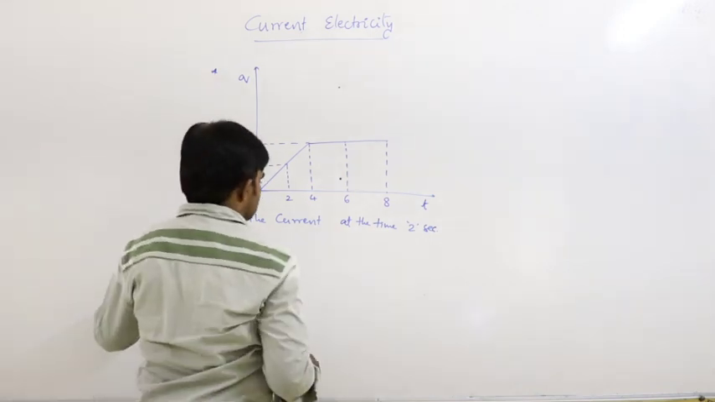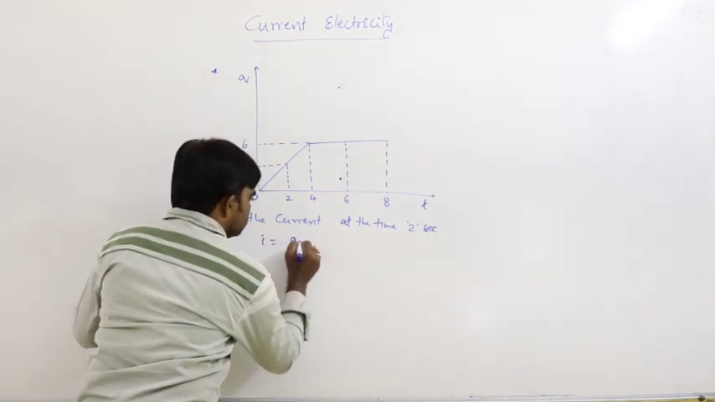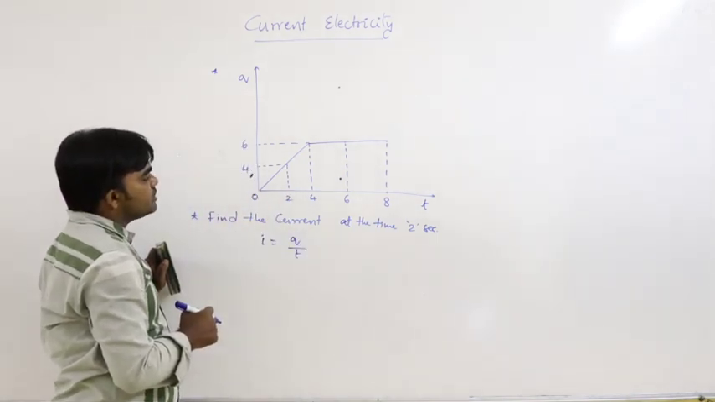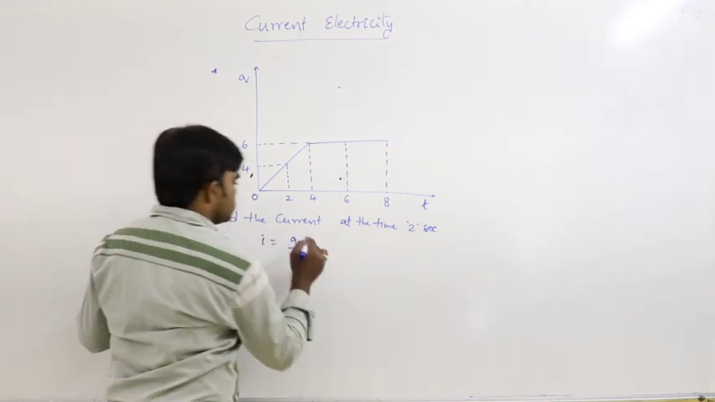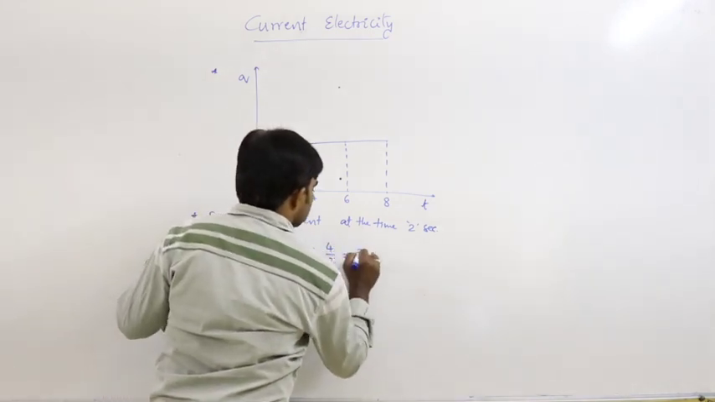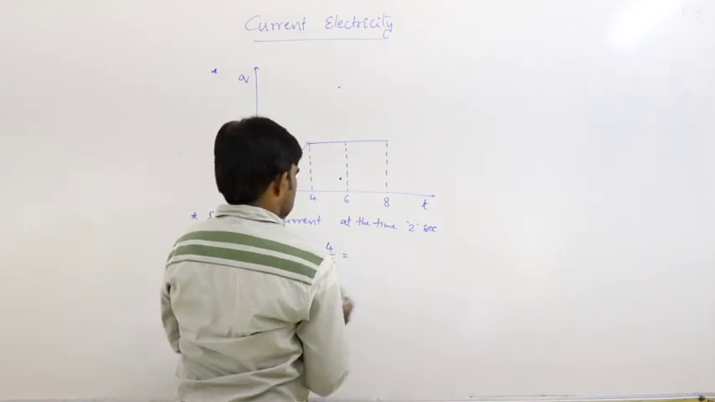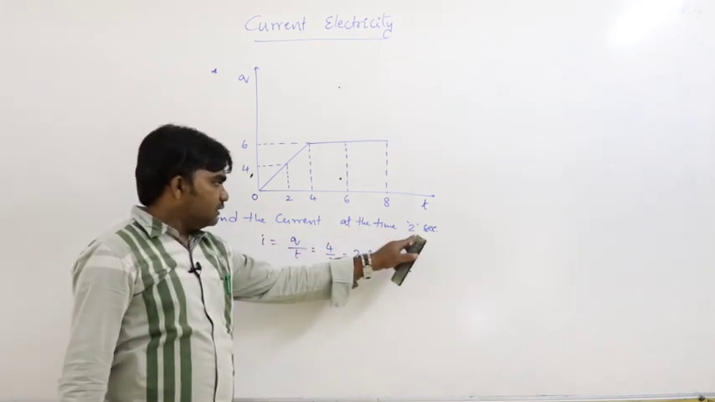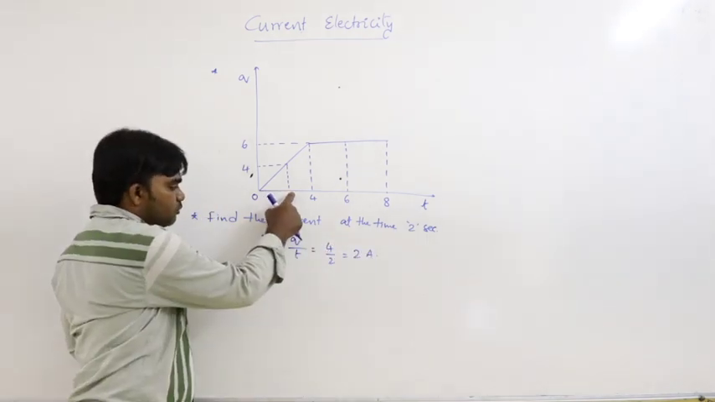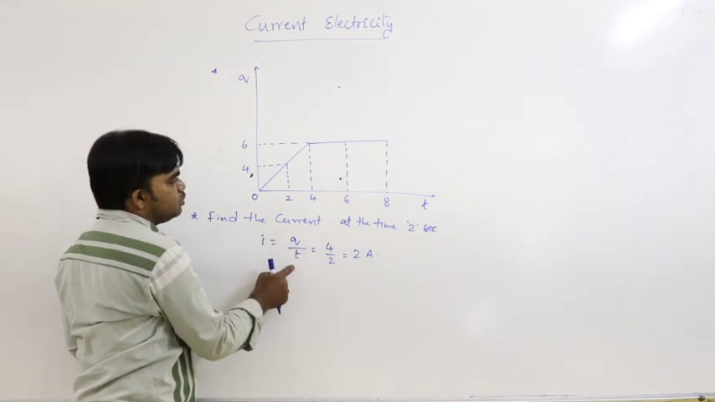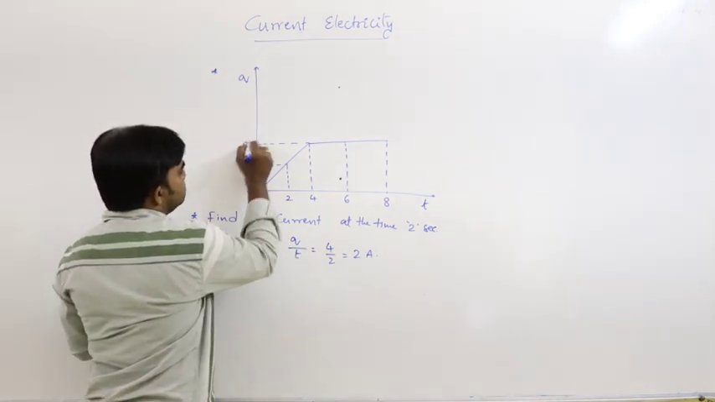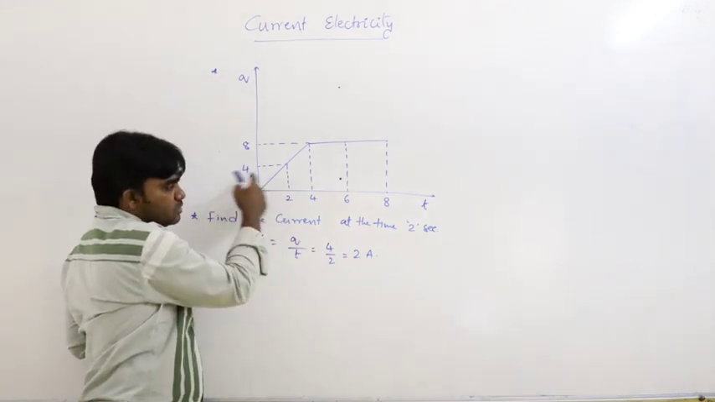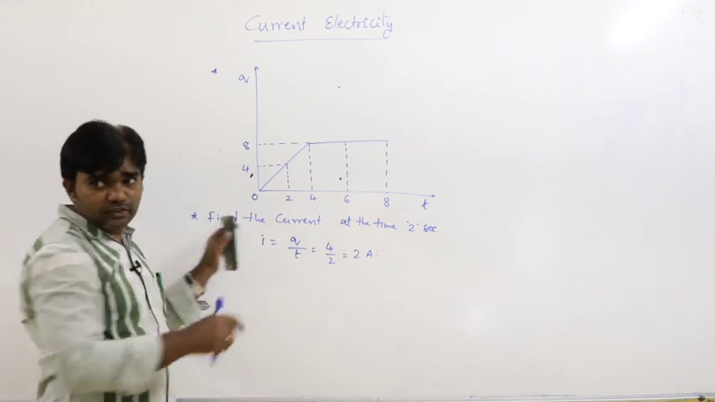Then the current I can be written as Q by T, or the slope of the graph. What is the slope of the graph here? That is 4 by 2, that is 2 amperes. Find the current at the time of 2 seconds. I is equal to Q by T. Q is 4 coulombs, time is 2 seconds, because we have to find out the slope of the graph.